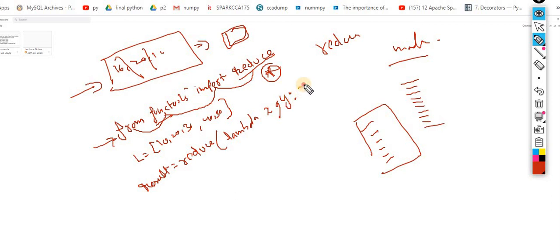Let's suppose you want to sum all the elements: x plus y, that's it. Now you might have heard about the concept of the accumulator. So this is just like an accumulator.